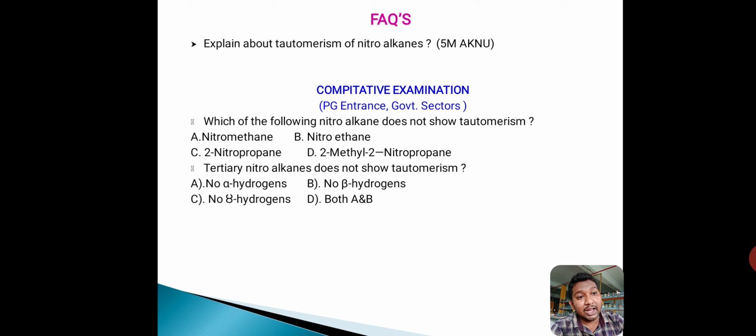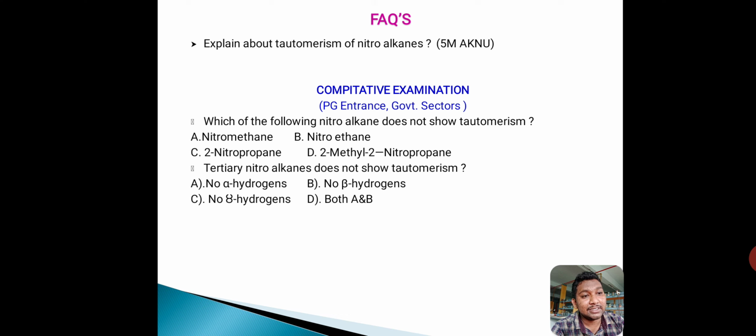We know that alpha hydrogen containing nitroalkanes show tautomerism. So in these, which does not contain alpha hydrogen? We know that tertiary nitroalkane does not contain alpha hydrogen. So D is the tertiary nitroalkane.